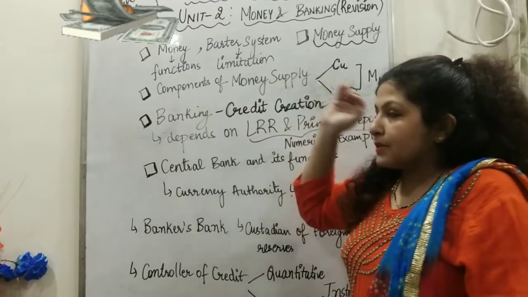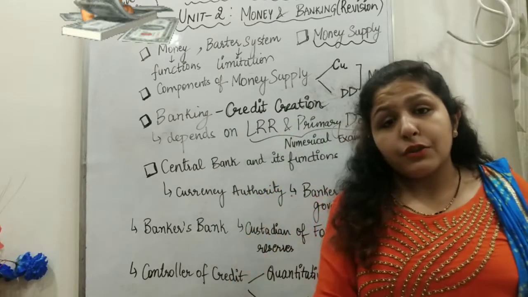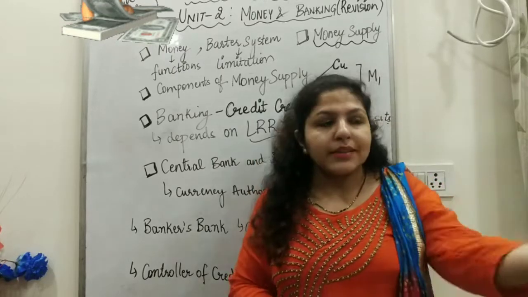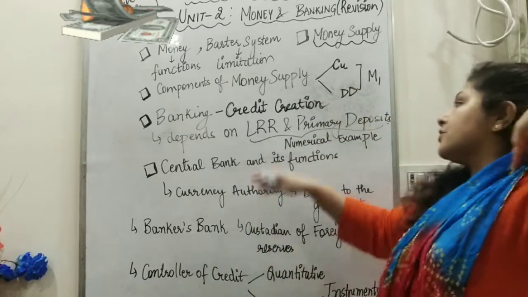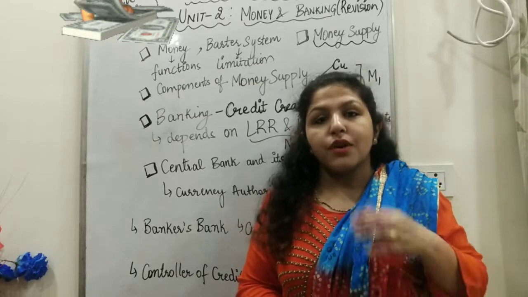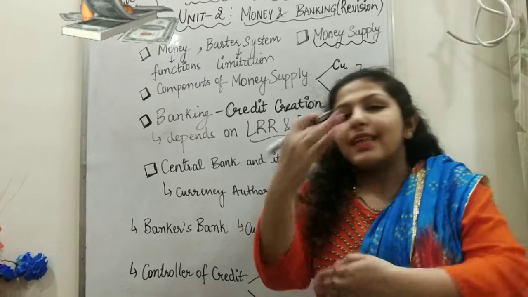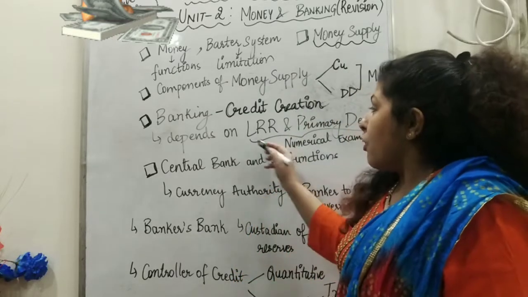Then we understood what is banking, central bank, commercial bank: all the financial institutions which have the authority to accept deposits and advance loans. According to that, we understood credit creation, that means money creation by commercial banks. We understood what is money multiplier, how many times money will multiply in the economy.